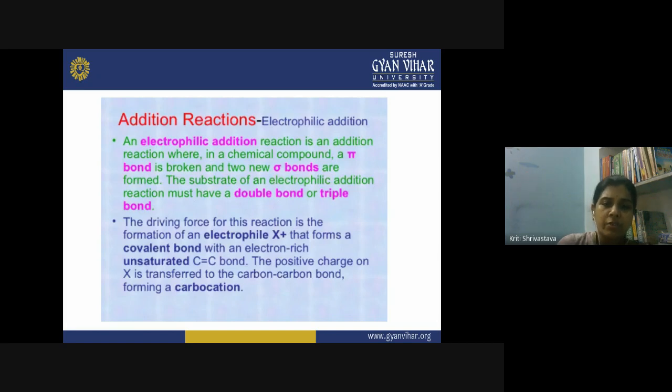The driving force for this reaction is formation of an electrophile X plus that forms a covalent bond with an electron-rich unsaturated double bond carbon. So when your electrophile, that is X plus, reaches a molecule containing a pi electron system, an electron-rich unsaturated double bond, what happens? This will take up the pi electrons. The positive charge on the X is transferred to the double bond carbon, and it forms a carbocation.